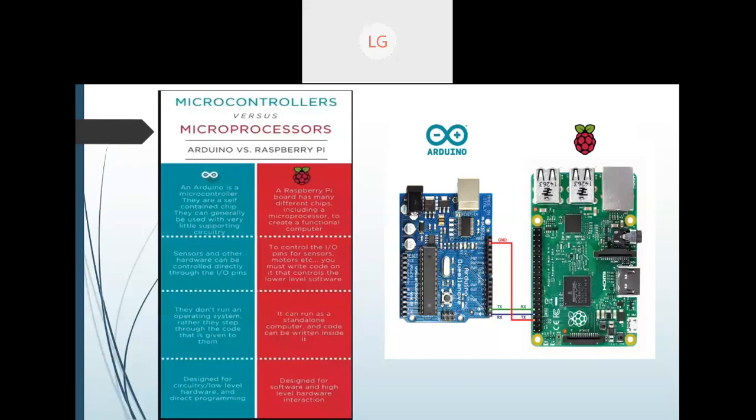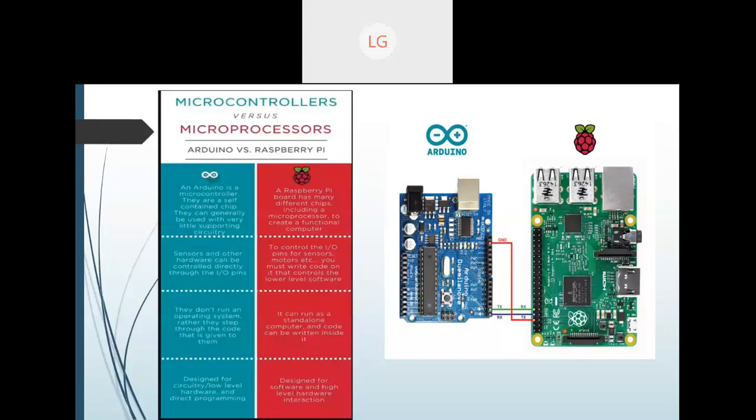And again, there is a difference: they don't run an operating system, rather they step through the code that is given to them. In the Arduino there is no operating system, as I discussed, because it is a microcontroller. I am emphasizing that Arduino is a microcontroller, whereas Raspberry Pi in itself is a proper standalone computer, and the Arduino has a code written inside it. So this is the basic difference.